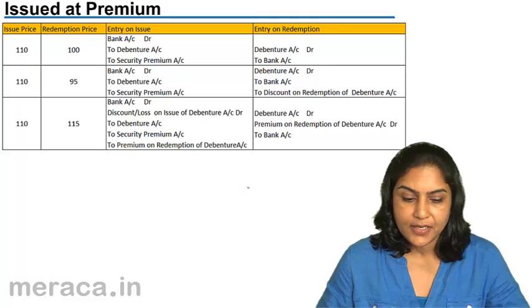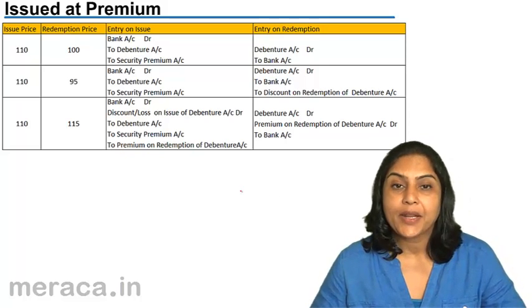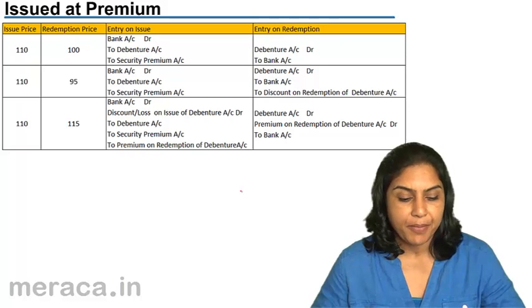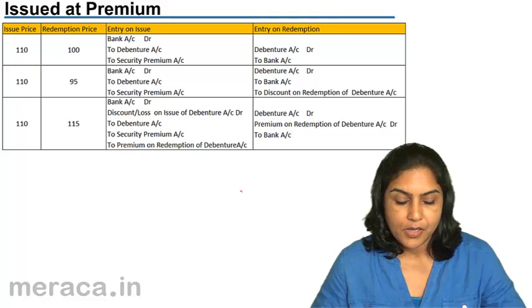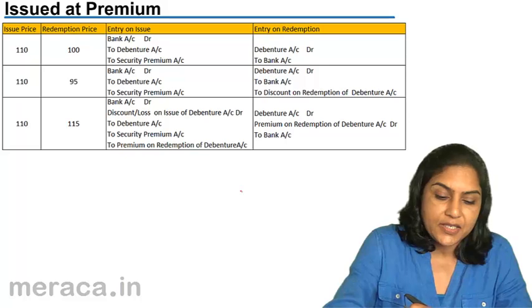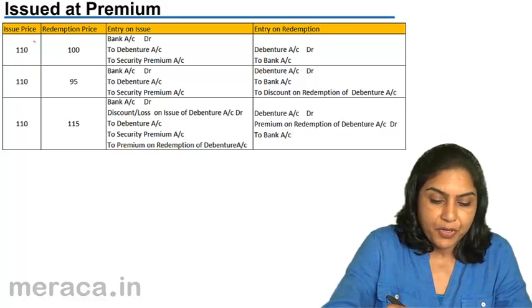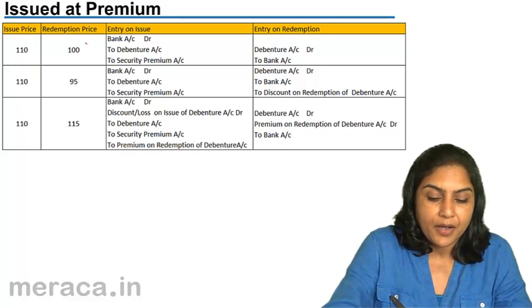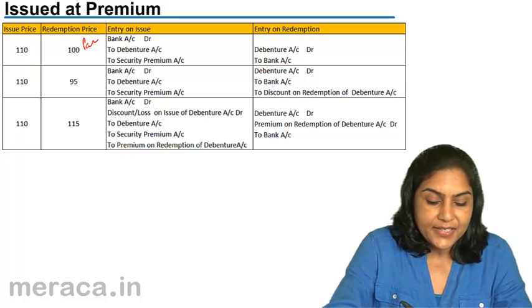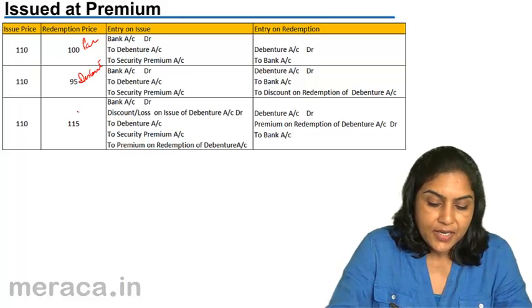Let us consider when debentures are issued at a premium. In the first case, the debentures are issued at a premium. They are redeemed at par. Again, in the second instance, issued at a premium but redeemed at a discount. And in the third case, this is redeemed at a premium.